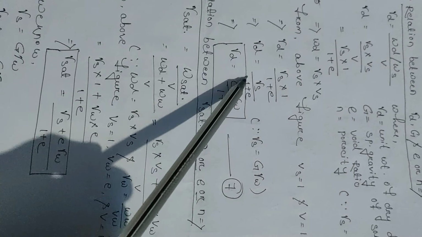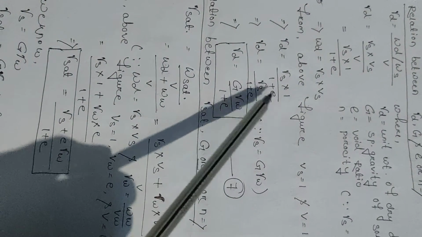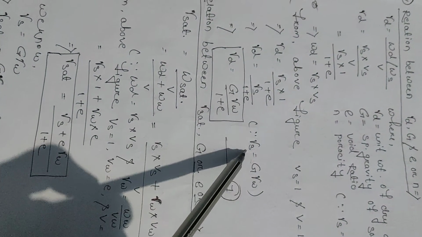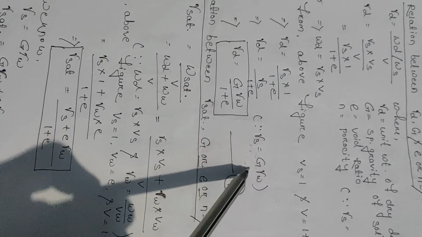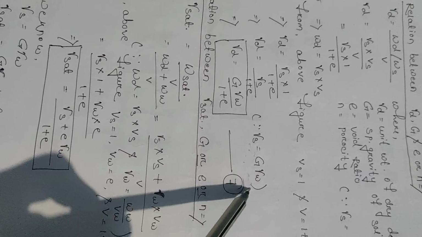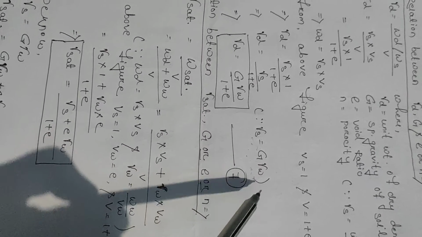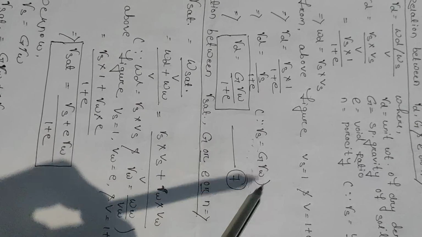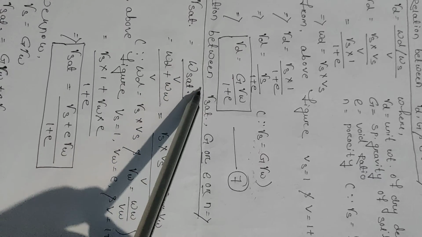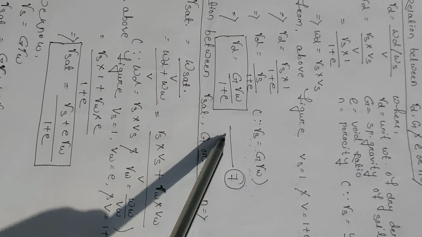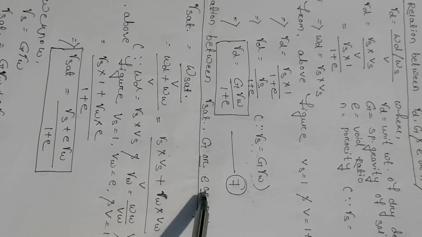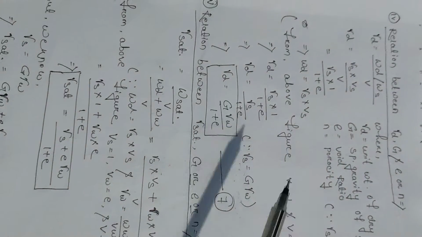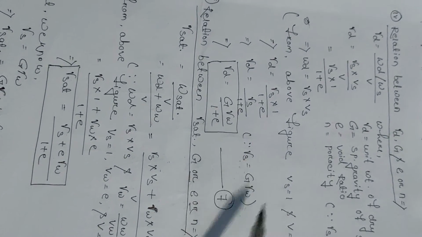Therefore gamma s equals G into gamma w, where G is the specific gravity of the soil solids and gamma w is the unit weight of water. So gamma d equals G into gamma w divided by 1 plus e. So this is the seventh formula, the relation between gamma d, G and e or n.